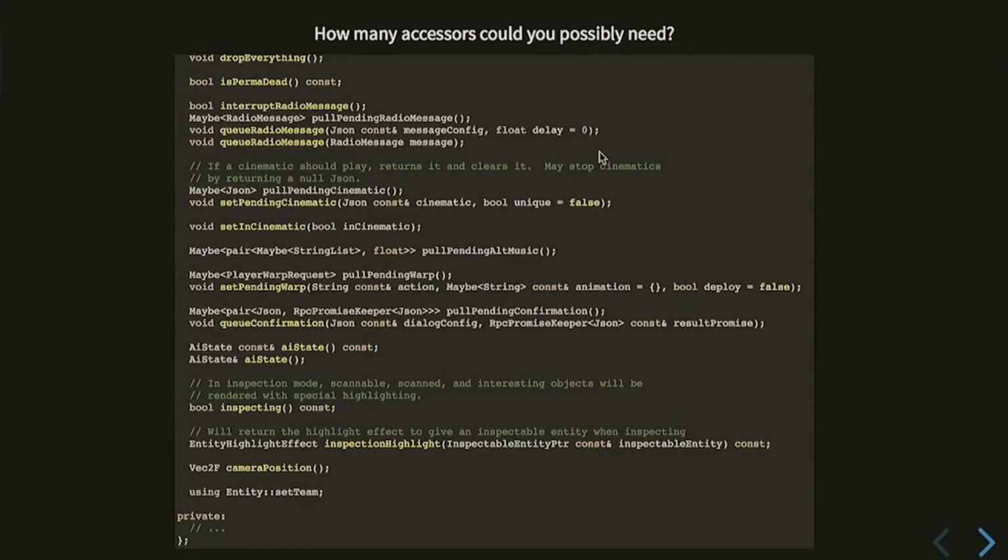The number of methods in the player class is like 200 lines longer than the number of members in the player class, somehow. I don't know. This one's great because this is some sub-object for the ship's AI, and we just gave up. And now you can get it immutably because it's an accessor, and also we need to mutate it, and I'm tired of writing methods. So there is literally no difference between this and just a public member.